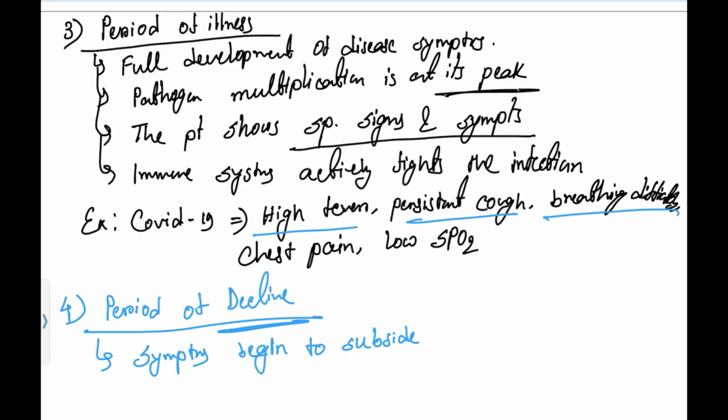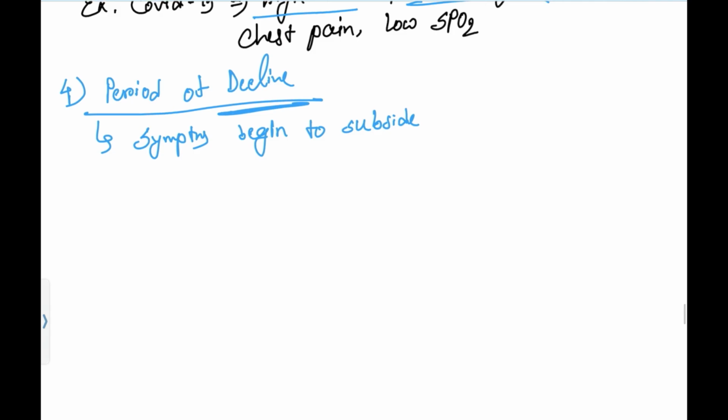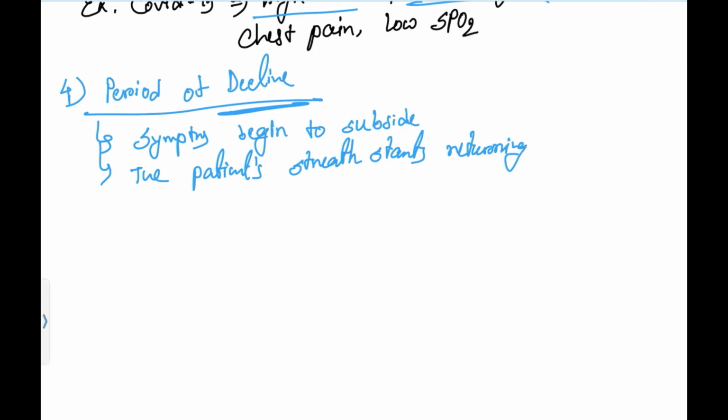You provide medication. As a result the pathogen decreases and symptoms begin to subside, and your body's immunity also has some defense mechanism that acts, so that these symptoms begin to subside. And the patient's strength starts returning. This is the phase where patients feel that energy is coming back.